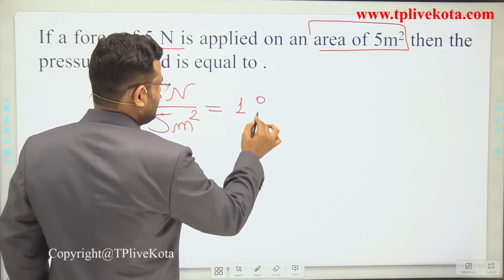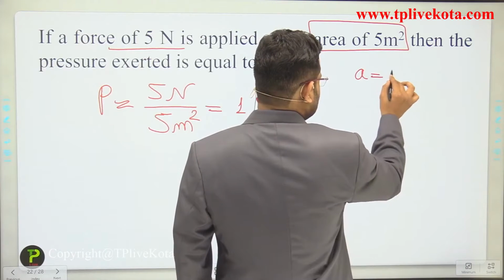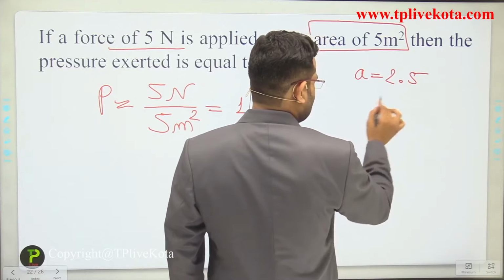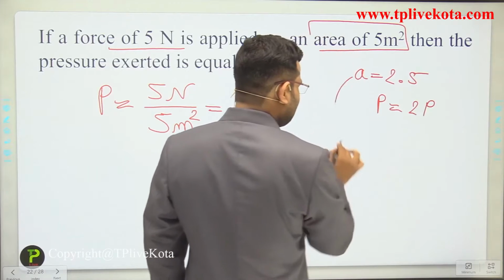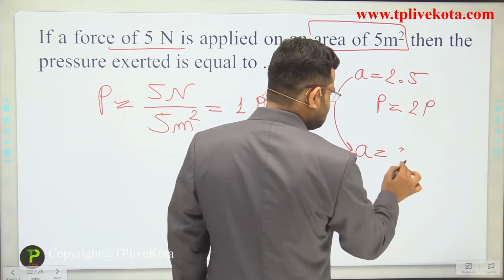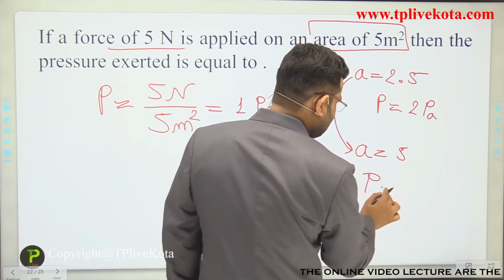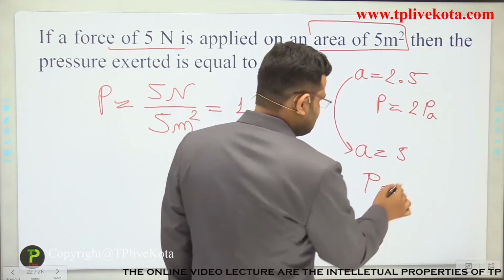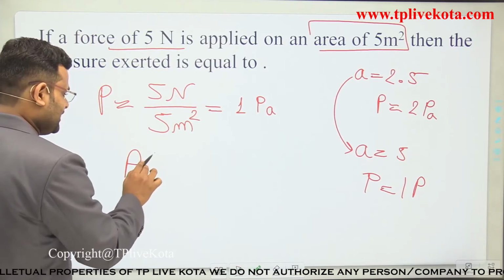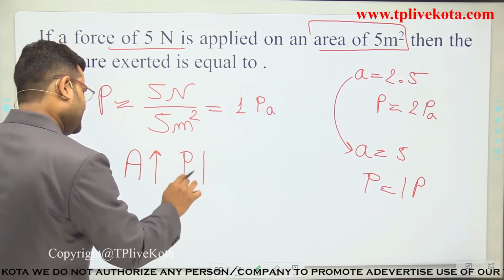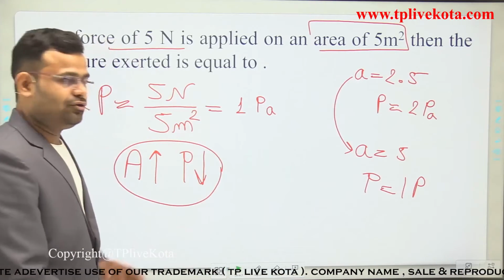1 Pascal. In the last case, when the area is 2.5, pressure is 2 Pascal. But when we increase the area, that is 5, will pressure increase or decrease? Pressure will decrease, so that is 1 Pascal. What is the conclusion? When we increase the area, pressure will decrease. Okay students, now copy that.